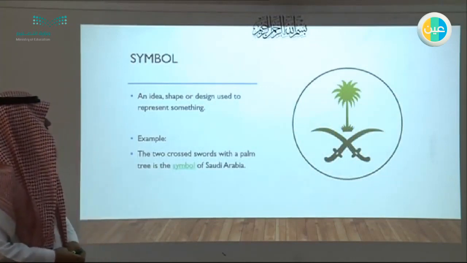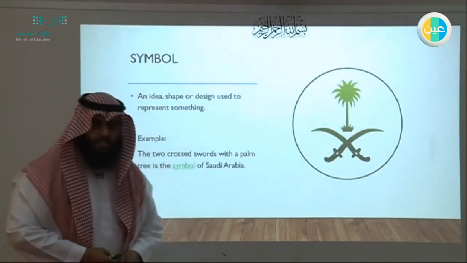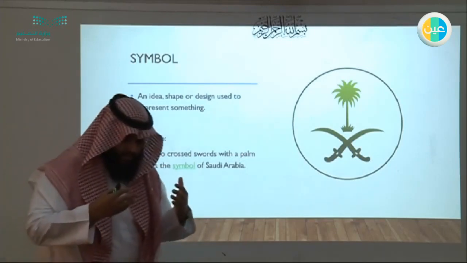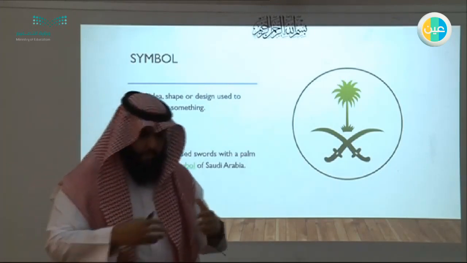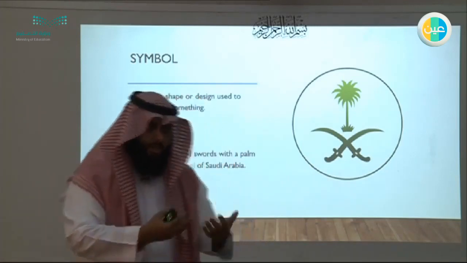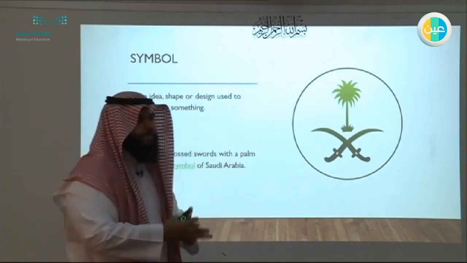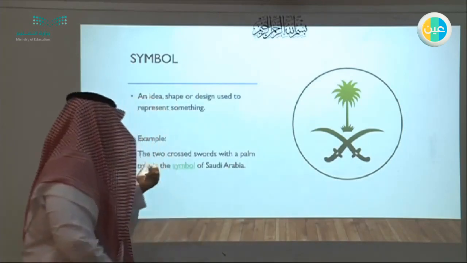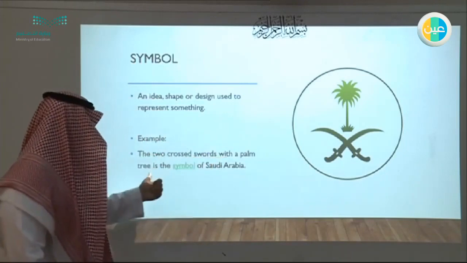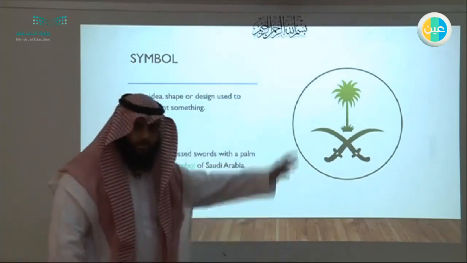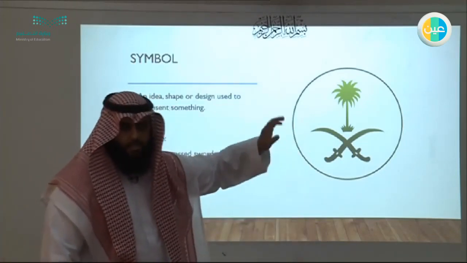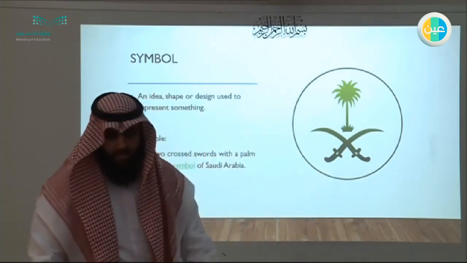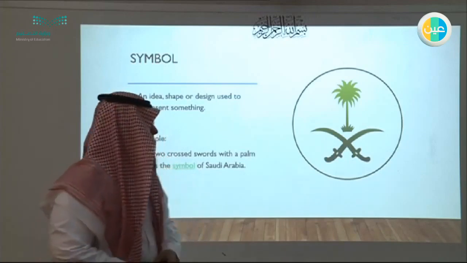Symbol is an idea, shape, or design used to represent something. It's a picture, but it has an idea to it. When you see that symbol, that picture, there is a meaning behind it. For example, the two crossed swords with the palm tree is the symbol of Saudi Arabia. When you see this picture, it tells you that this is an emblem of Saudi Arabia.